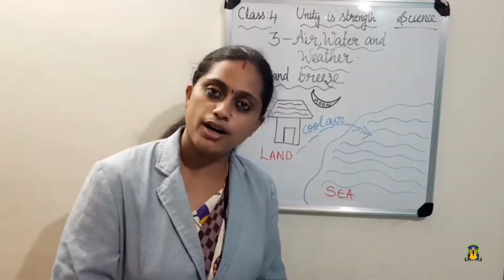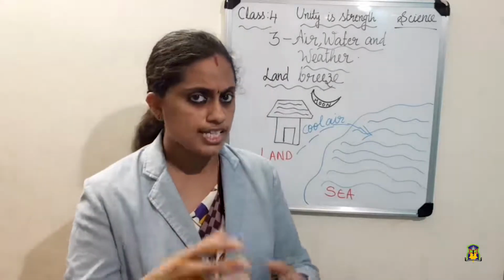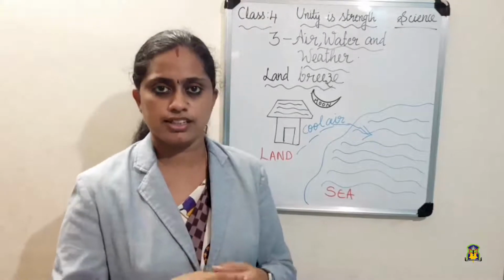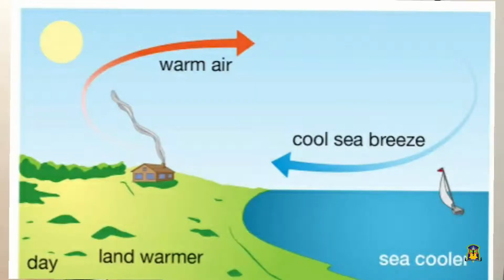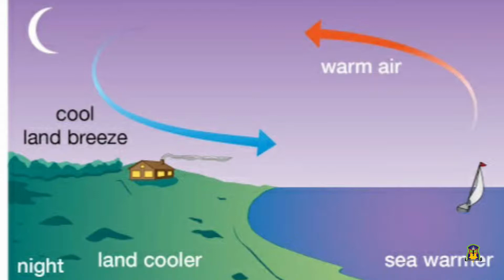Finally, we saw about land breeze and sea breeze. Let me show you the picture of sea breeze and land breeze once more. This is sea breeze. What is sea breeze? The coastal breeze blowing from the sea towards the land. It blows during the daytime. Now, see the picture of land breeze. A coastal breeze blowing from the land towards the sea is called land breeze. It blows at night.